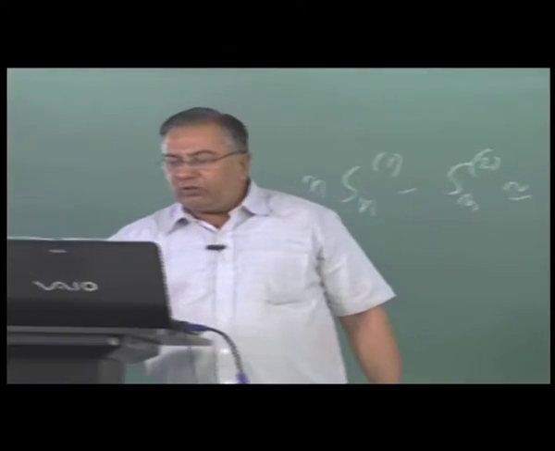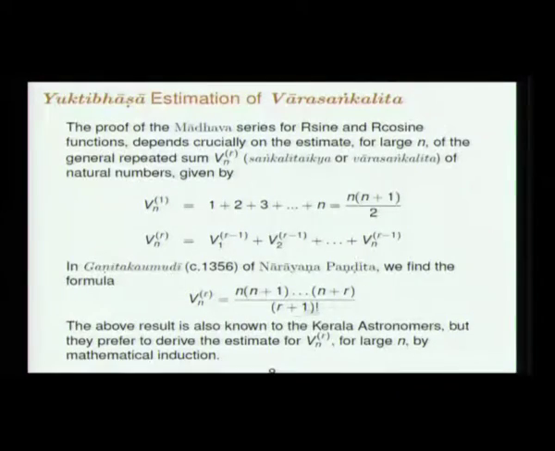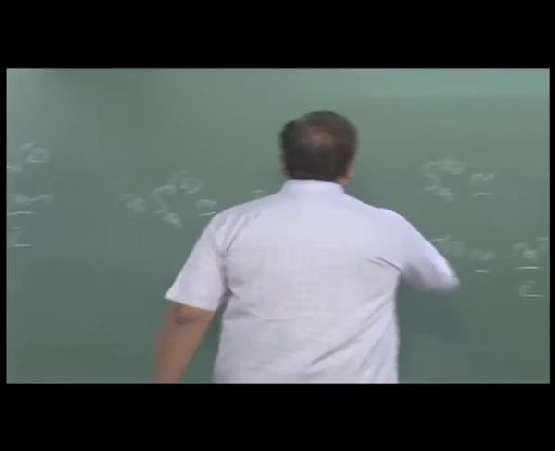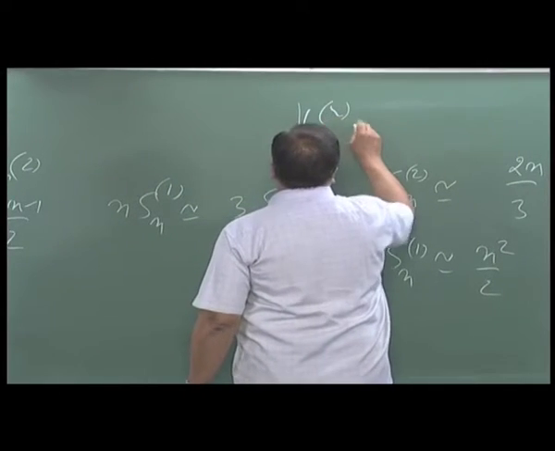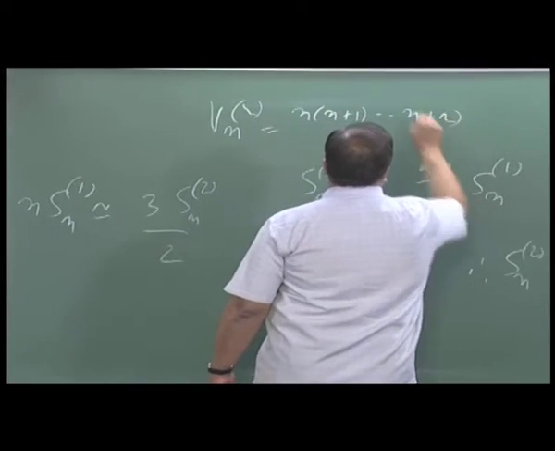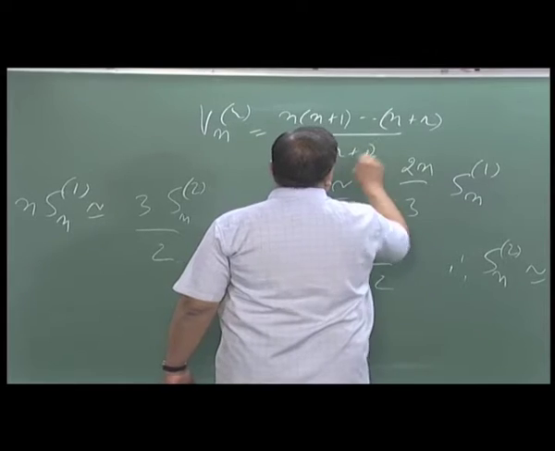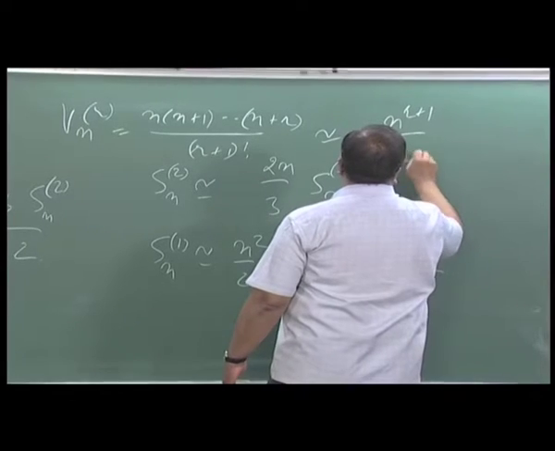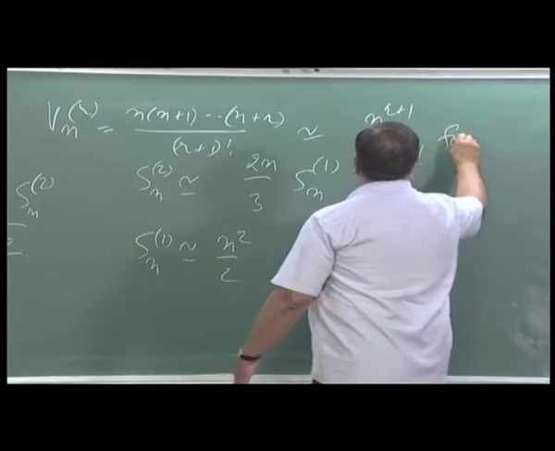It goes like n to the power r plus 1 by r plus 1 factorial. There is one n factor in each of these. So the highest power of n that occurs in the numerator is n to the power r plus 1. So the way Vn of r goes for large n is n to the power r plus 1 by r plus 1 factorial. So once we have Narayana's formula, you have this n into n plus 1 etc. into n plus r by r plus 1 factorial. So immediately you can see that it goes like n to the power r plus 1 by r plus 1 factorial for large n.